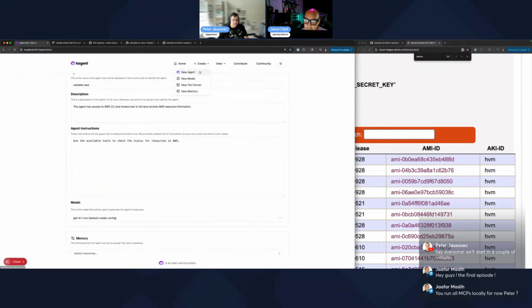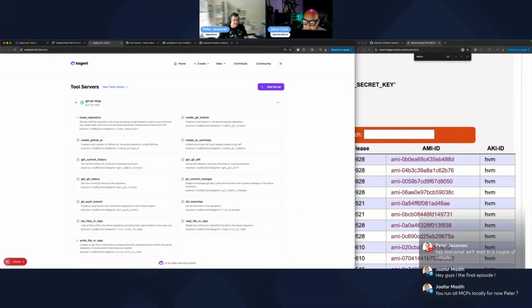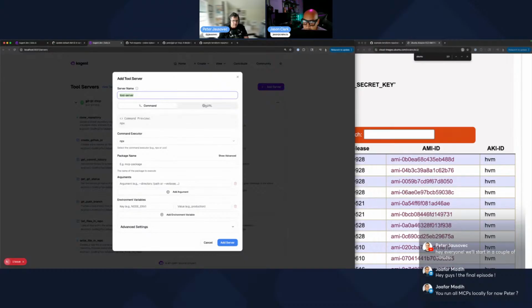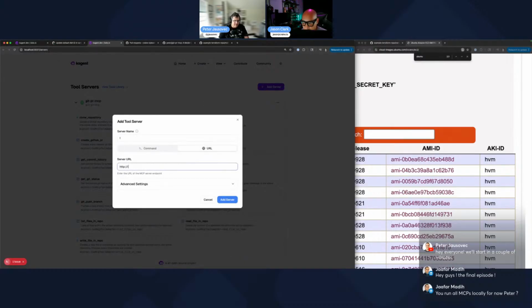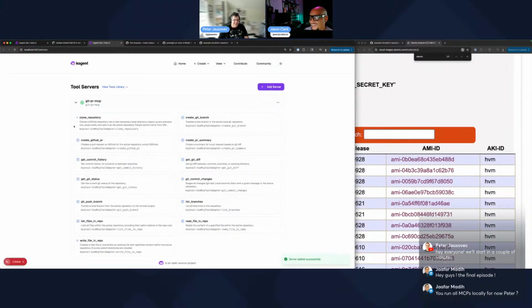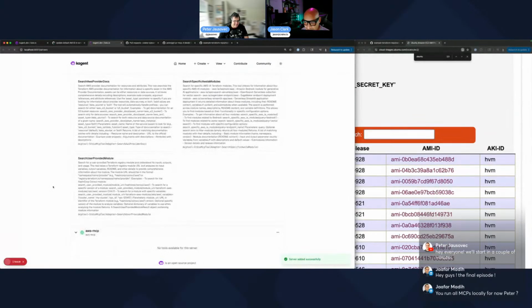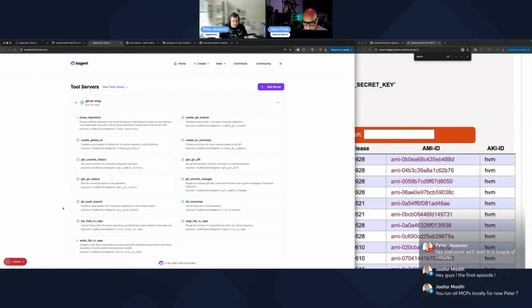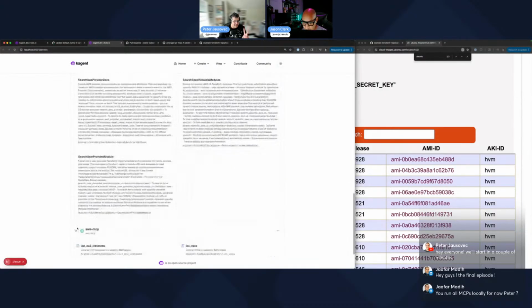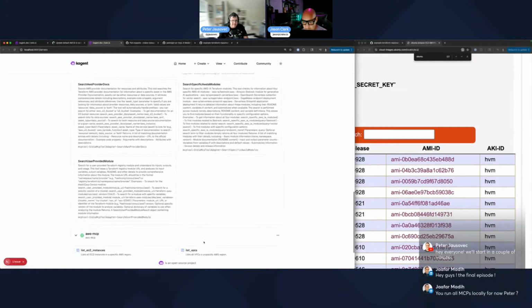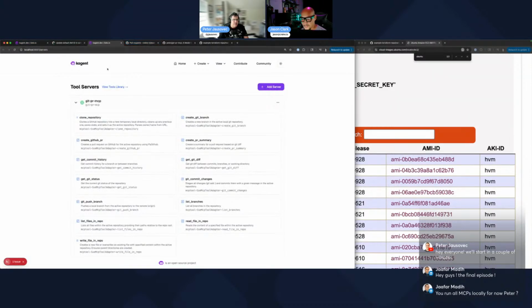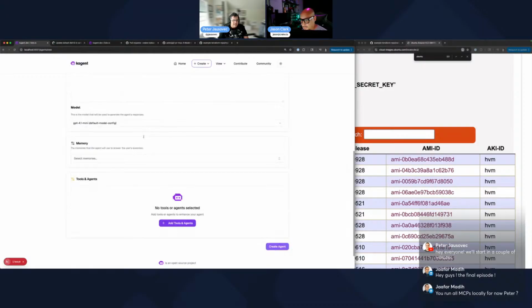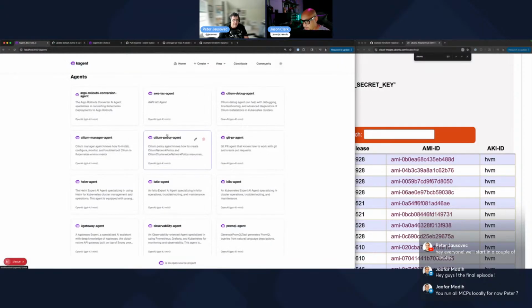Oh, of course, before we go here, we'll have to create a new tool server. So let me go back. We'll create the one that I'm running locally on localhost 8000 SSE, and we'll just call it AWS MCP. I'm so bad at naming things. That works. So once this one comes up, we should see 2 tools there. There you go: list EC2 instances, list VPCs. This agent is like our binoculars, we're just looking into things.